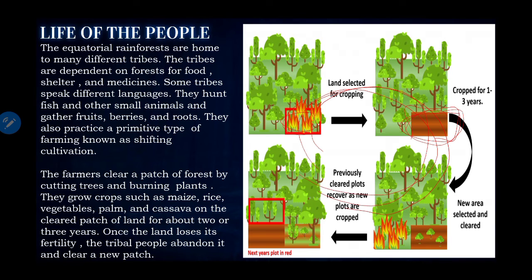Shifting cultivation. The farmers clear a patch of forest by cutting trees and burning plants. They grow crops such as maize, rice, vegetables, palm and cassava on the cleared patch of land for about 2 to 3 years. Once the land loses its fertility, the tribal people abandon it and clear a new patch.